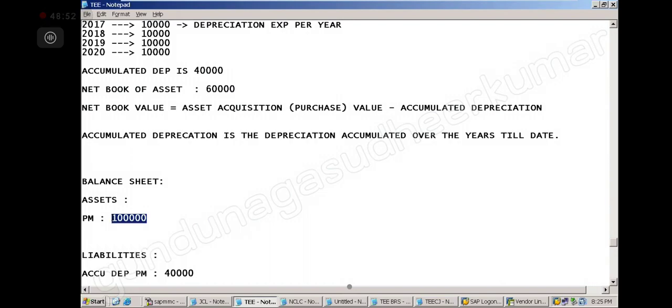Sir, acquisition means purchase value, sir? Acquisition means acquiring, those who buy the machine. Yeah, mergers and acquisitions we say. Yes, sir. Acquisition means purchase.